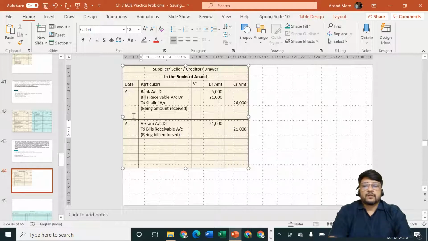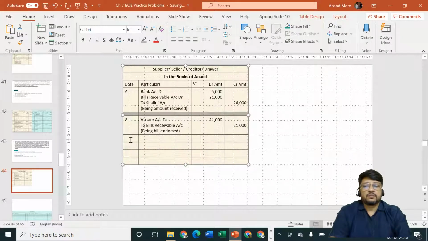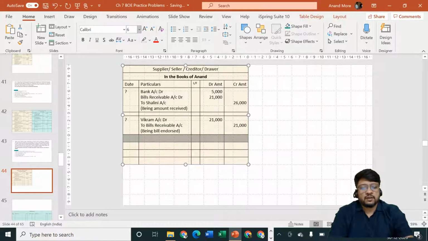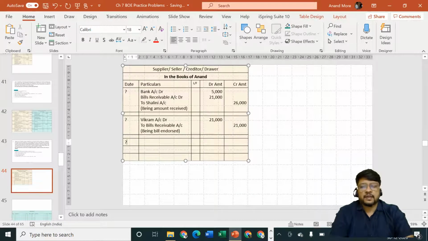Okay, so for the first bill, there is no transaction of sale or purchase for us, so we are going to consider directly the entry for bills receivable. That is done. The second entry we have done is for bill endorsed. That is also done by us. Now let us consider the next entry. The next entry is on the due date.